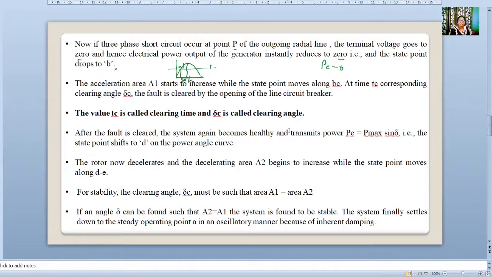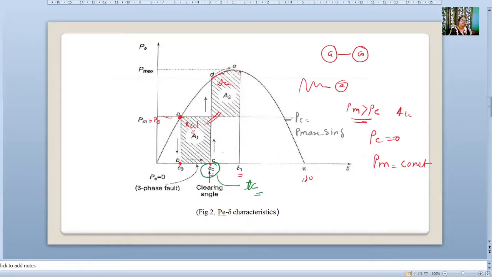For stability, the clearing angle delta C must be such that area A1 is equal to A2. If the angle delta C can be found such that A2 is equal to A1, the system is found to be stable. The system finally settles down to a steady operating point A in an oscillatory manner because of inherent damping. This I have already explained to you.